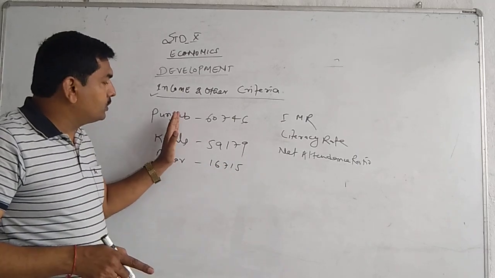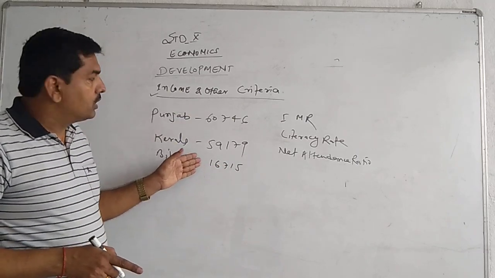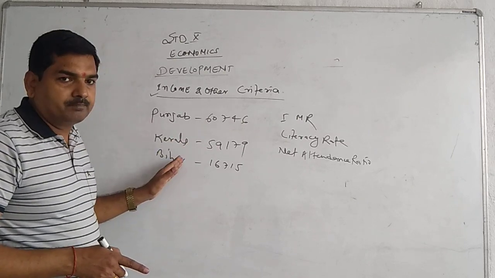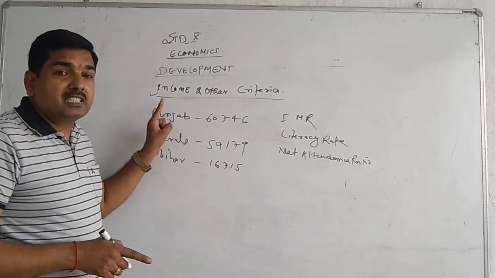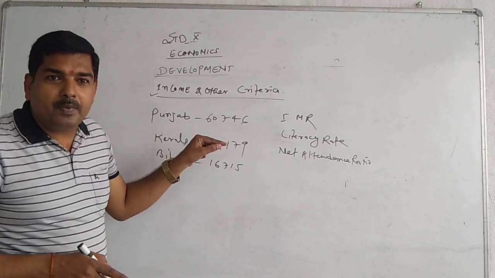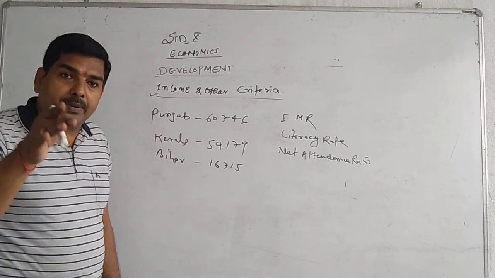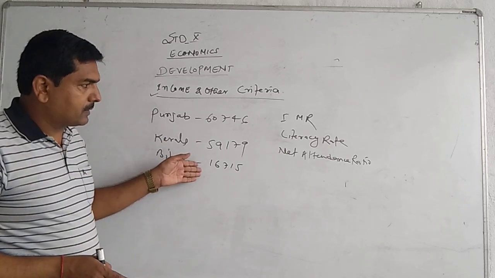So according to the ratio, Punjab is better than Kerala and Bihar. That means if Punjab earns more money, its facilities should be better compared to these states.